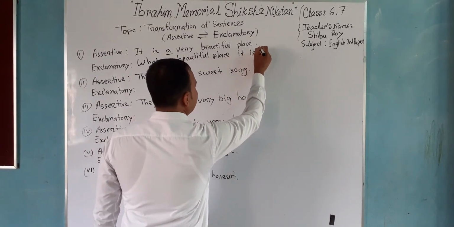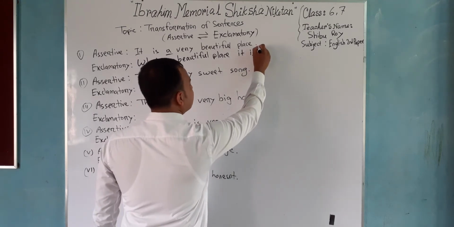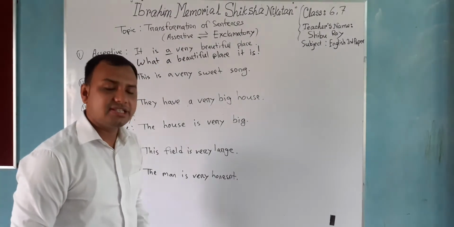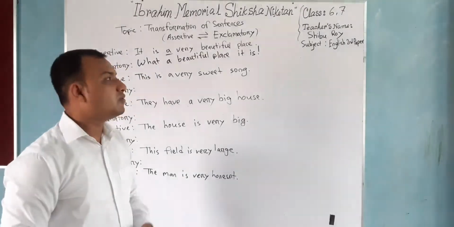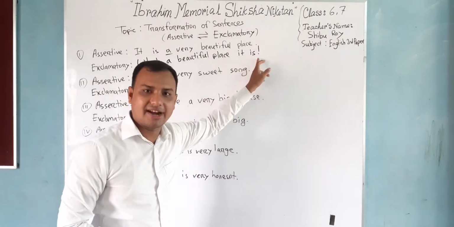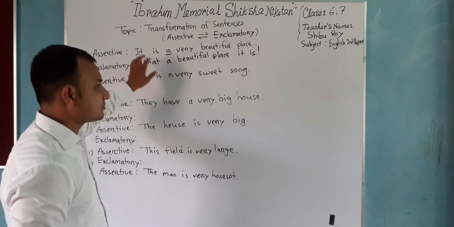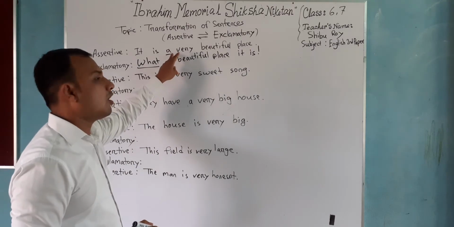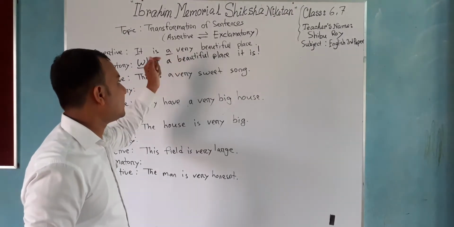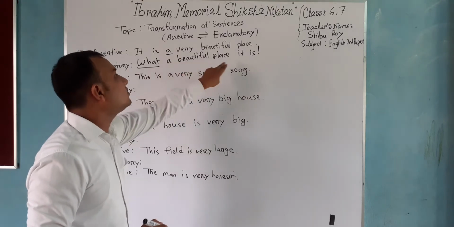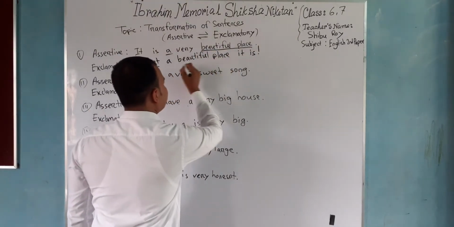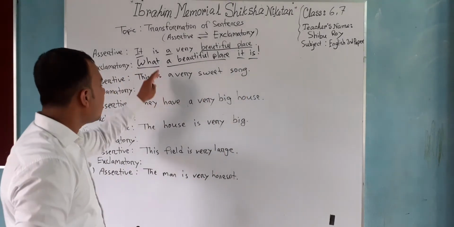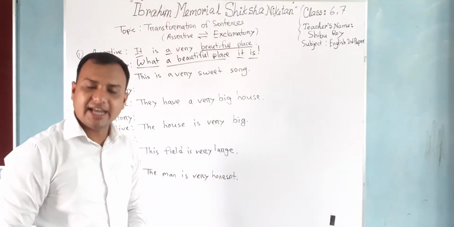What a beautiful palace it is. Then we need to put an exclamation sign. Without putting the exclamation sign, the sentence will be wrong. So you have to put the exclamation sign. Understand? So look, first I put what, as the sentence contains the article A. After that I put the last part, a beautiful palace. Later on, I put the subject and the verb, last one. So, what a beautiful palace it is!